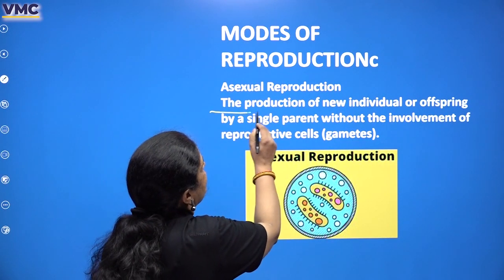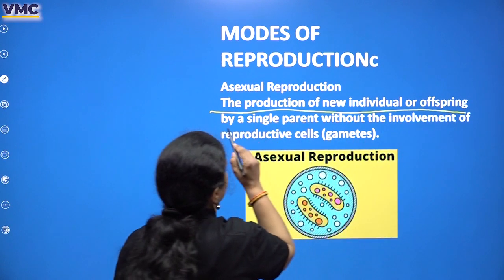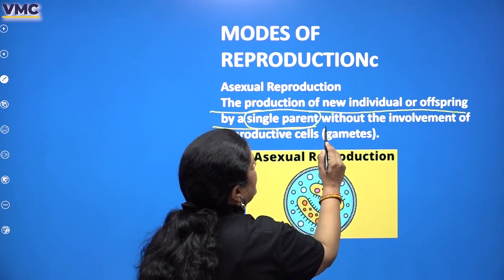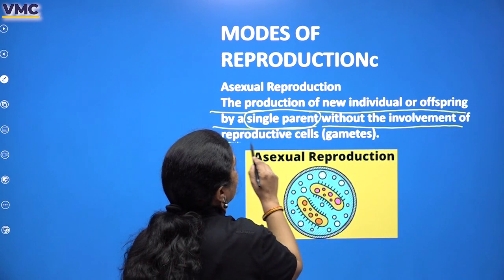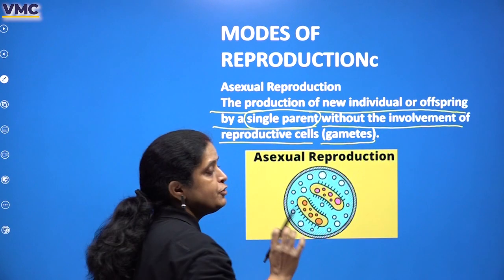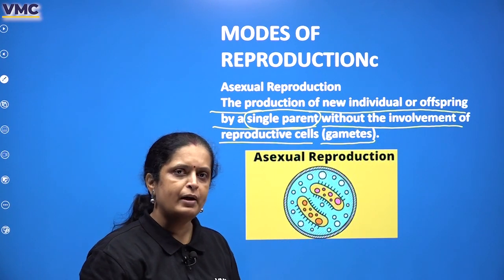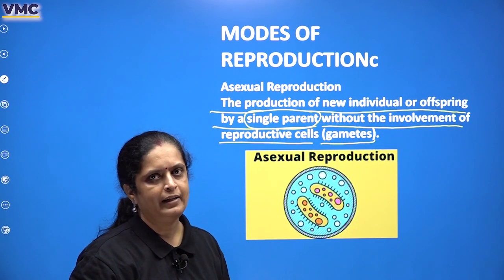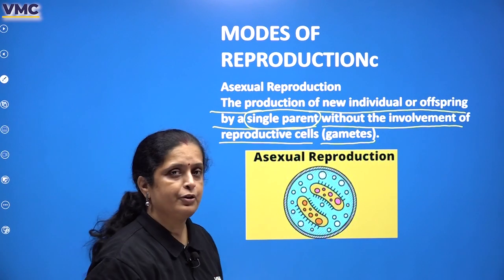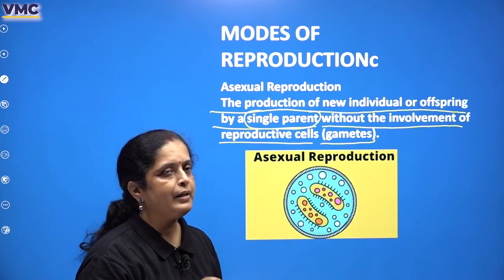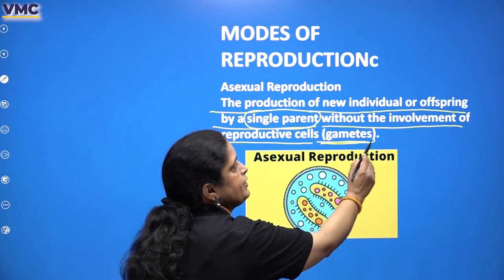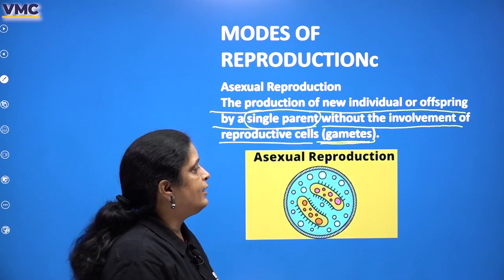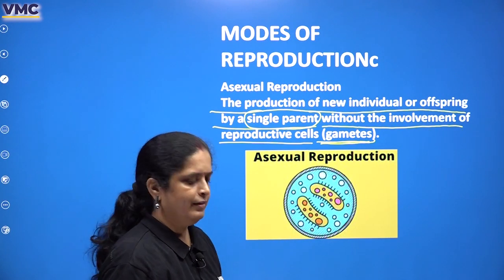So the production of new individual or offsprings by a single parent, ये single parent बहुत important है, without the involvement of reproductive cells or gametes. बच्चों को confusion होता है gametes क्या है? तो gametes एक special kind of cell है जो सिर्फ reproduction के लिए use होते हैं, right? तो अगर asexual reproduction हो रहा है तो एक ही parent की ज़रूरत होती है और इन special cells की कोई ज़रूरत नहीं होती. In asexual reproduction, you need only one parent and there is no involvement of gametes at all, right?